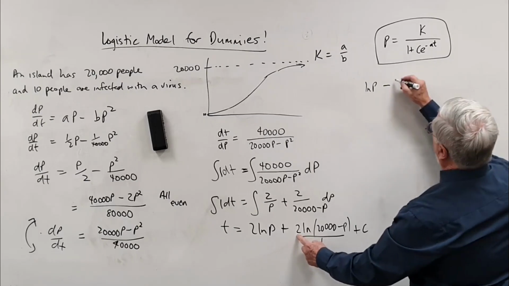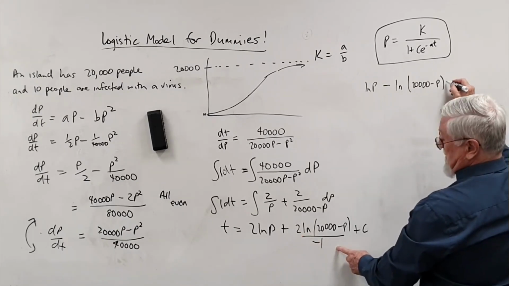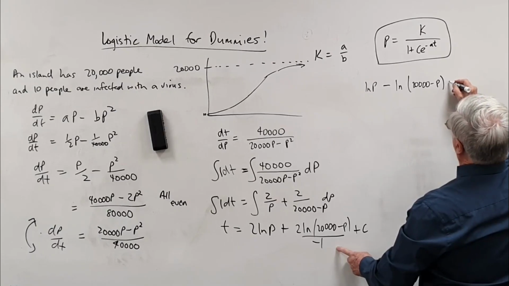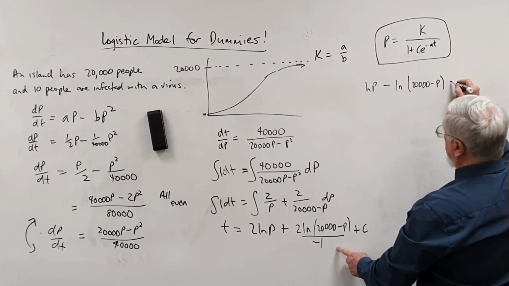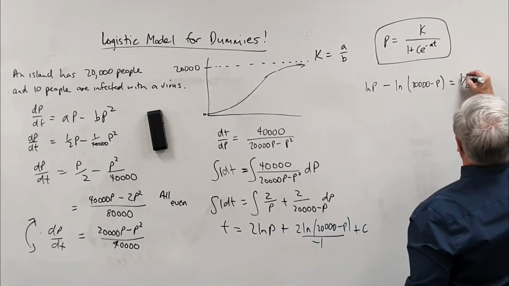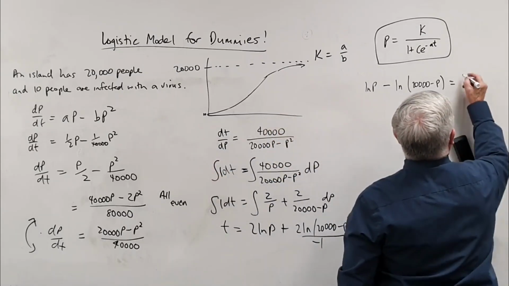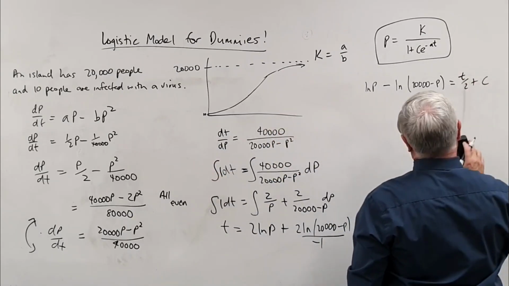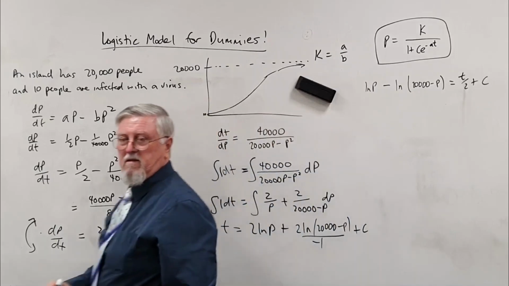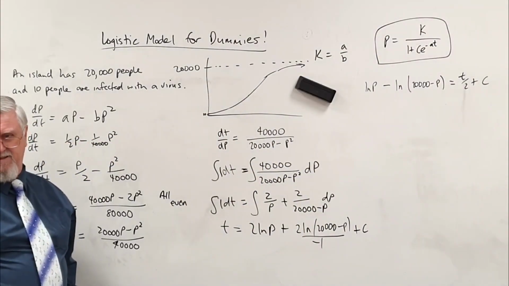When I halve that, I end up with an ln of 20,000 minus p. That'll be halved as well, t on 2, and I'm just going to put the constant on the other side. Why? Because I can. What do we do with logs when we're dividing? Minus from each other.